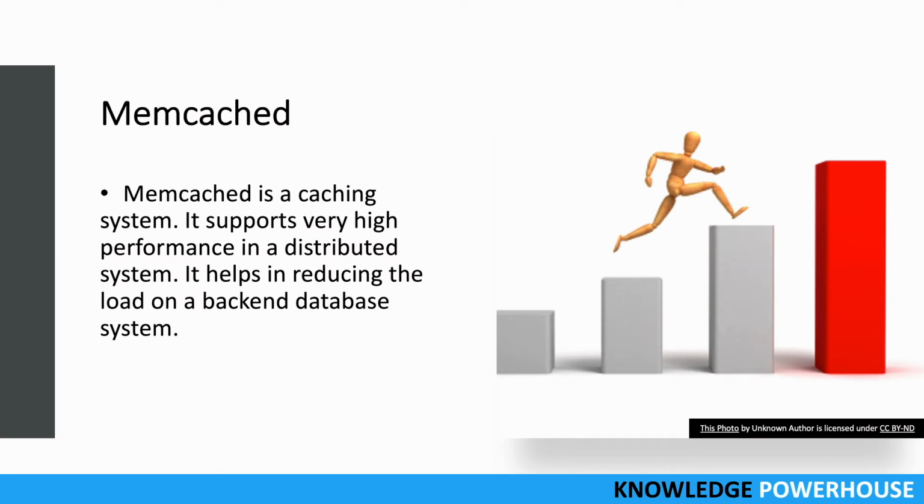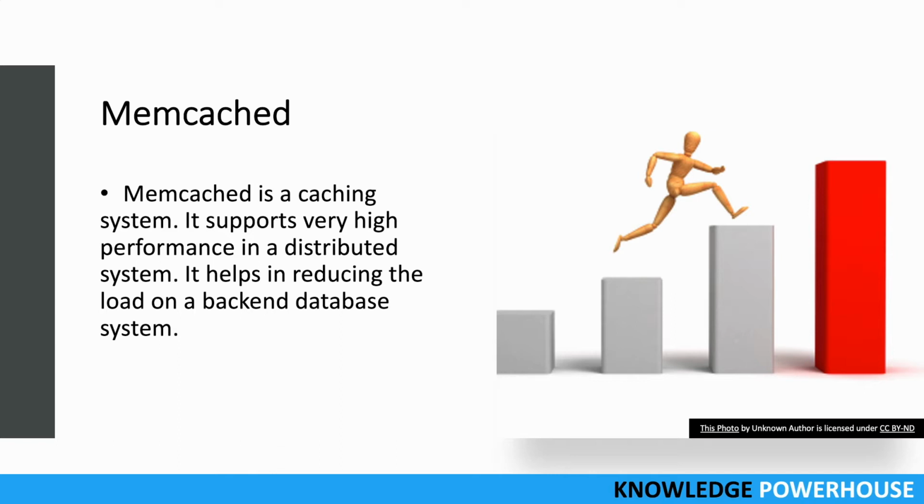Well, Memcached is a caching system, and caching is where we can provide some data that is being accessed frequently in a much faster manner, right? So it's a high performance distributed system, and it can reduce the load on your backend database. Normally we have an application and a backend database. Whenever the application needs some data, it goes to the database. But the database is a limited resource. You're using the database to store the data as well as for reading the data, right?